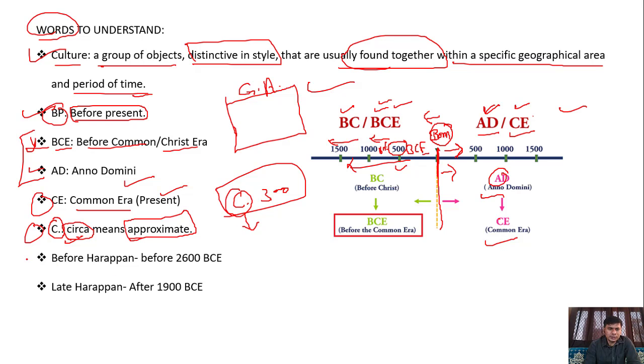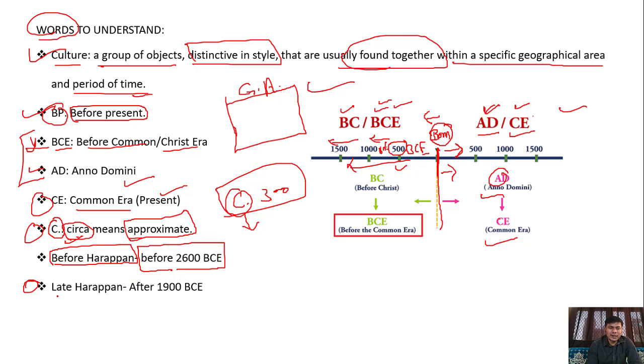Now come to the point, that is before Harappa. Actually, before Harappa there was also a civilization that is still not known, but different archaeologists have suggested that before the Harappan civilization there was also a civilization. It means before 2600 BCE there was also a civilization, but it could not be found yet. If it is ever found, definitely you will face it in school classes.